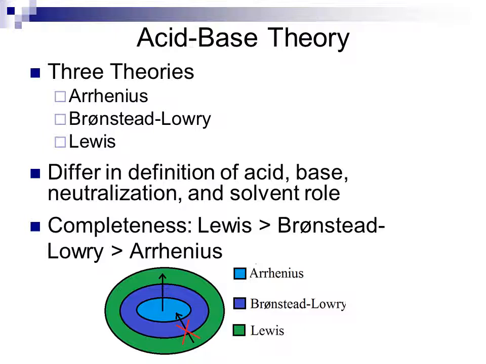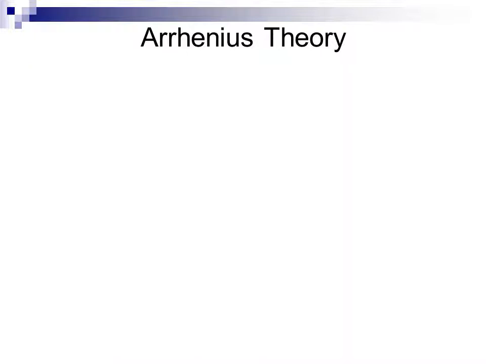So an Arrhenius acid or base will be a Bronsted-Lowry acid or base, or a Lewis acid or base. A Bronsted-Lowry acid or base will be a Lewis acid or base. It cannot move inward, so something which is a Lewis acid or base will not necessarily be a Bronsted-Lowry acid or base. Something which is a Bronsted-Lowry acid or base will not necessarily be an Arrhenius acid or base.